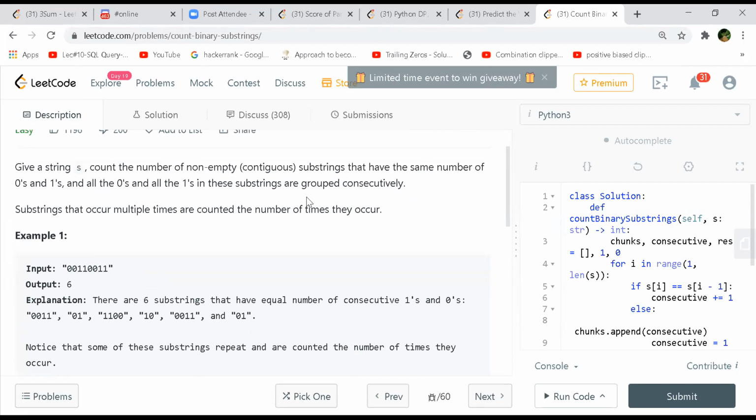How is 0, 1, 1, 0, all of these in the same group? In example 1, we are getting the number 6. It says equal number of ones and zeros in the substring, but oh, okay, got it, no problem. I misunderstood the problem. Here, I can just share what I did. I'm still a little confused on this solution, but I'll share what I've got. This works.